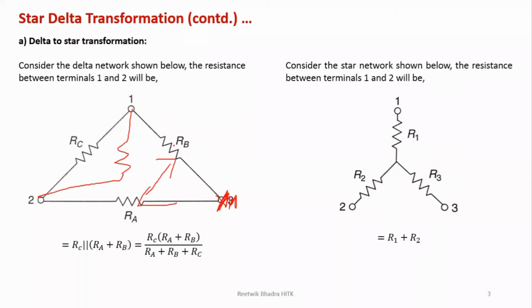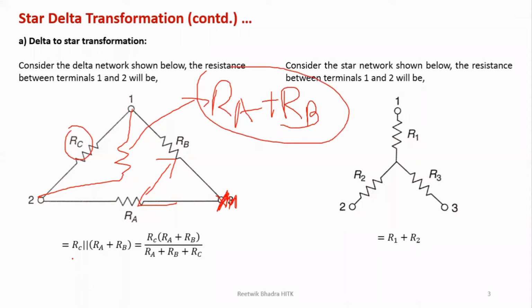If it is in series, what will be the equivalent resistance? RA plus RB. So that is this resistance RA plus RB, which gets connected across your 1 and 2. And across this 1 and 2 also another resistance is connected, RC. So those two come in parallel. So RC comes in parallel with RA plus RB. And you know, if two resistances are in parallel, what do you write? R1 R2 by R1 plus R2. So what is my R1 over here? RC. What is my R2 over here? RA plus RB. So R1 R2 by R1 plus R2, and RA plus RB plus RC will be in the denominator.